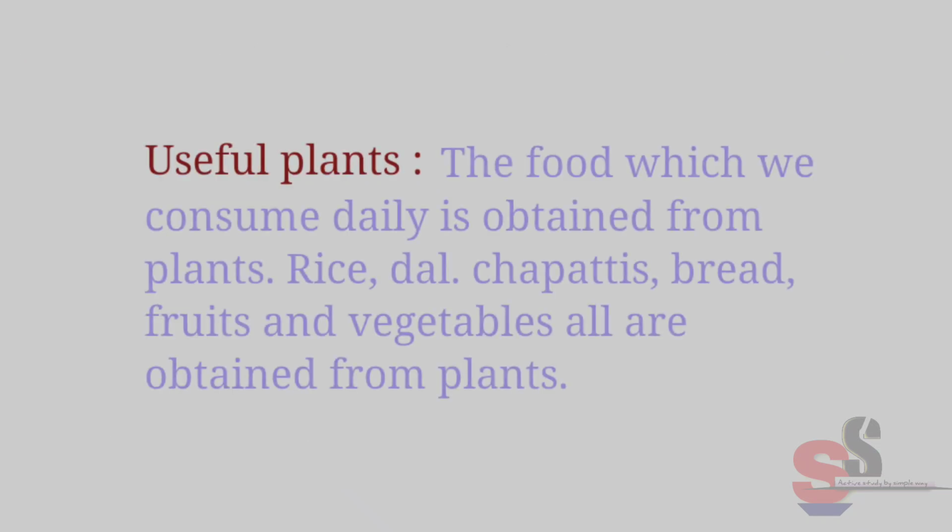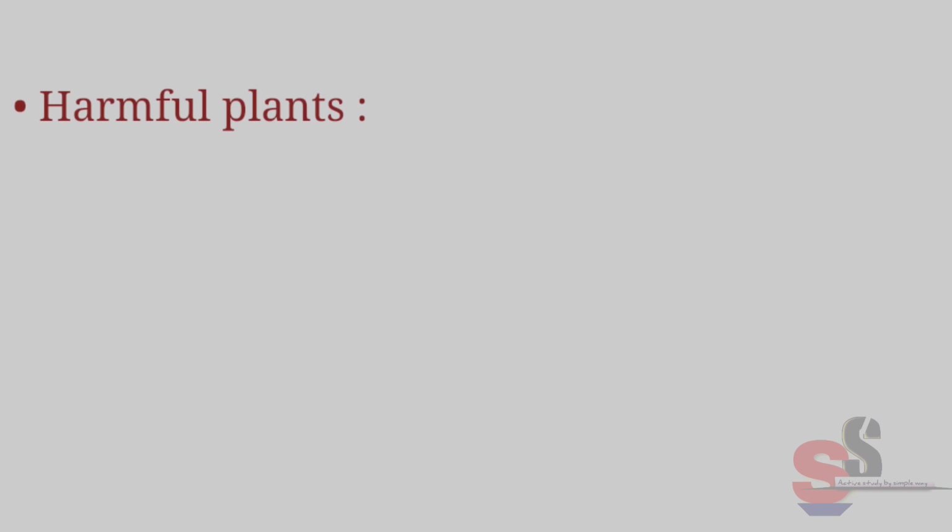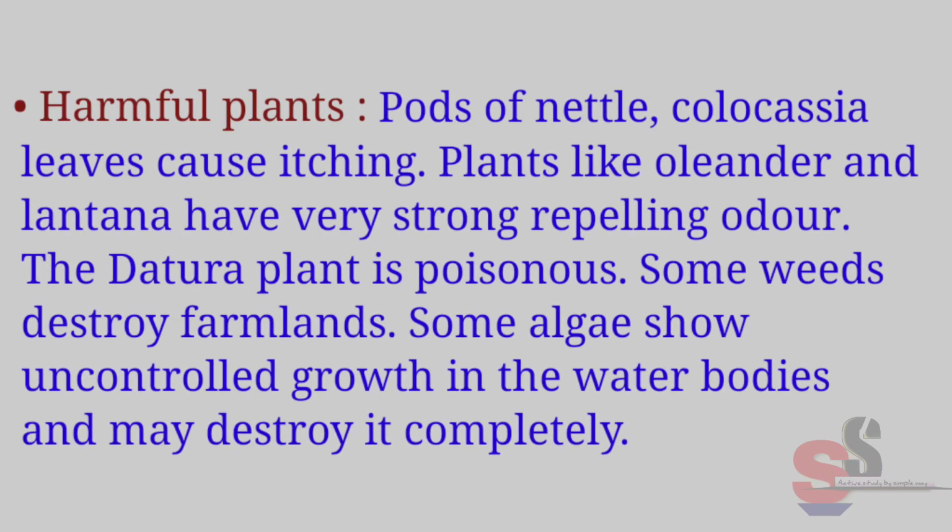Useful plants. The food which we consume daily is obtained from plants. Rice, dal, chapatis, bread, fruits and vegetables all are obtained from plants. Harmful plants. Plants like nettle and colocasia leaves cause itching. Plants like oleander and lantana have very strong repelling odor. The dhatura plant is poisonous. Some weeds destroy farmlands. Some algae show uncontrolled growth in the water bodies and may destroy them completely.